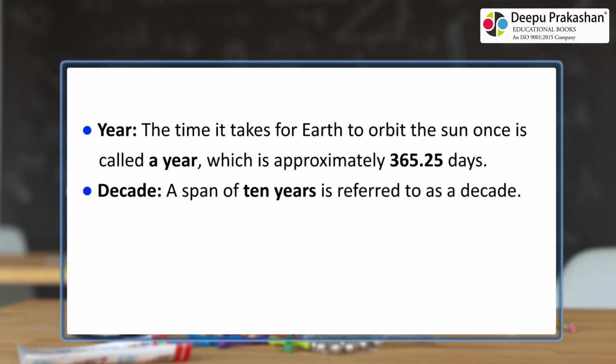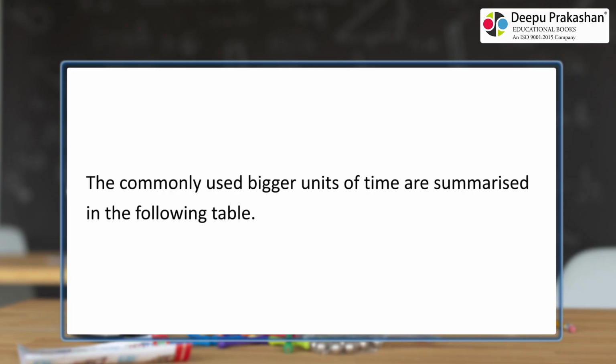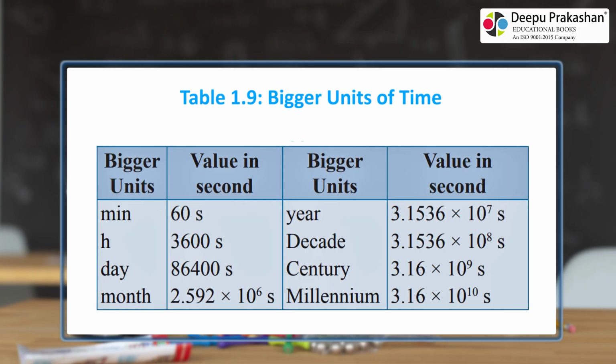Year. The time it takes for Earth to orbit the Sun once is called a year, which is approximately 365.25 days. Decade. A span of 10 years is referred to as a decade. Century. A century consists of 100 years. Millennium. A millennium encompasses 1,000 years. The commonly used bigger units of time are summarized in the following table. Table 1.9 Bigger units of time.